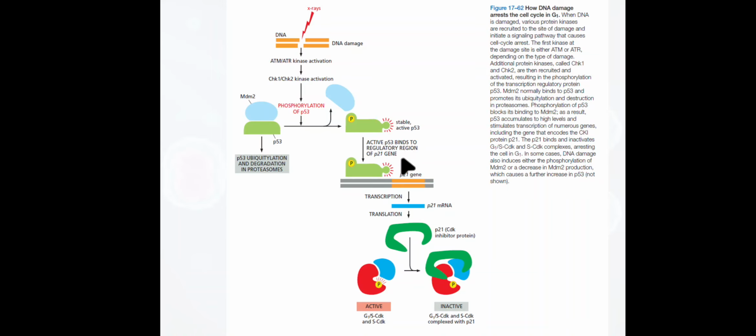Active p53 binds to the regulatory region of the p21 gene, resulting in transcription and translation of p21, a CDK inhibitor protein, which inactivates the G1/S CDK and S CDK. So this is the overall role of p53 protein in cell cycle regulation.